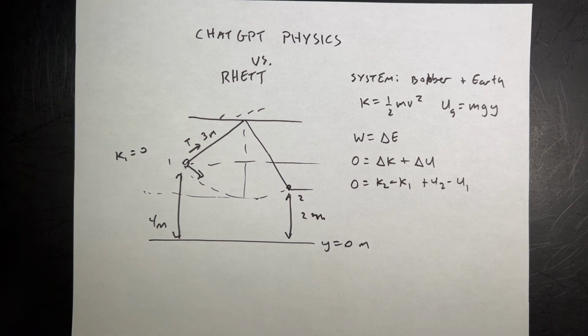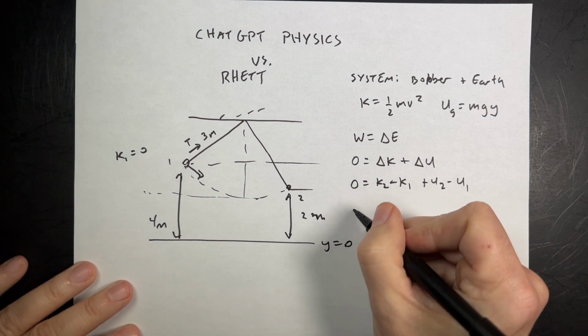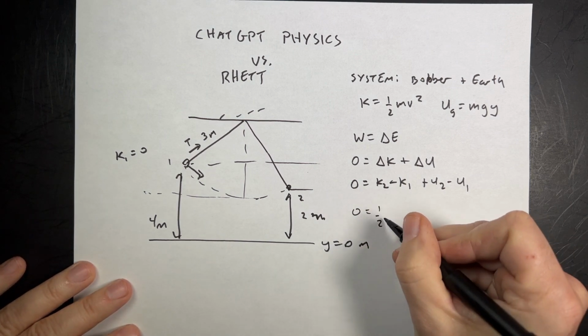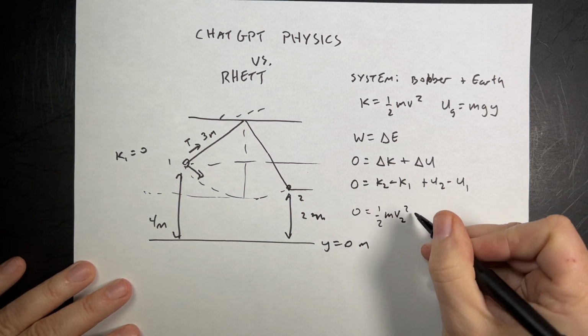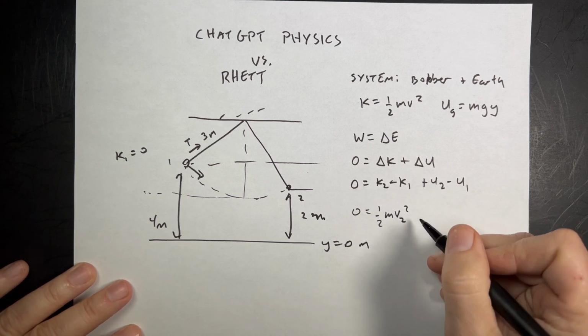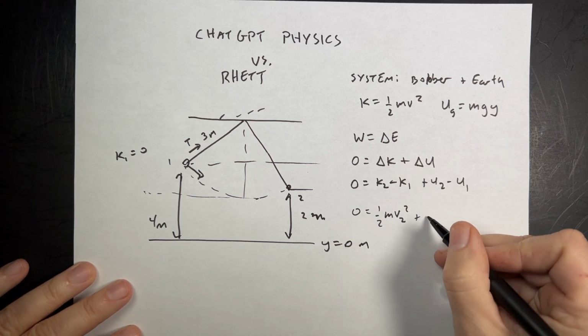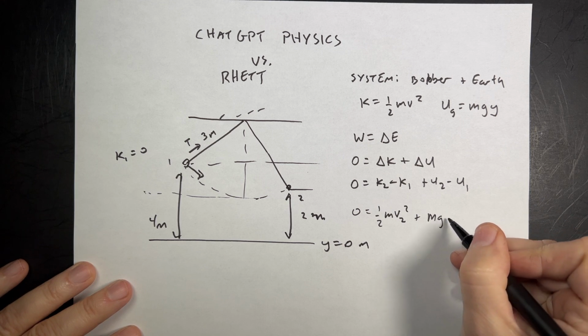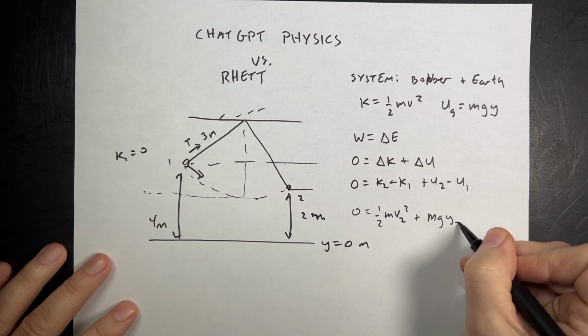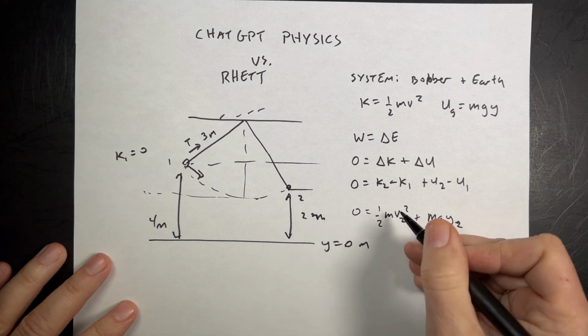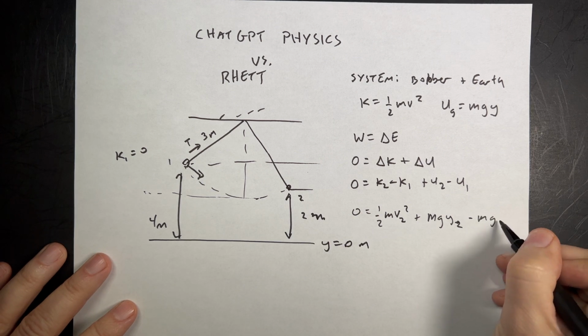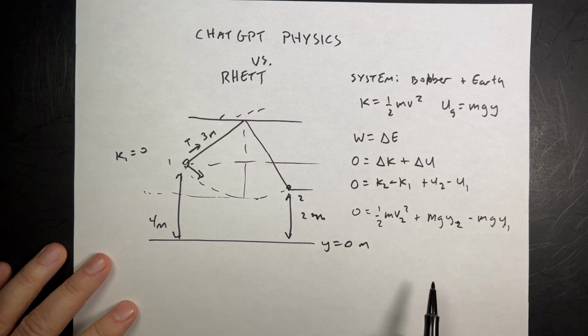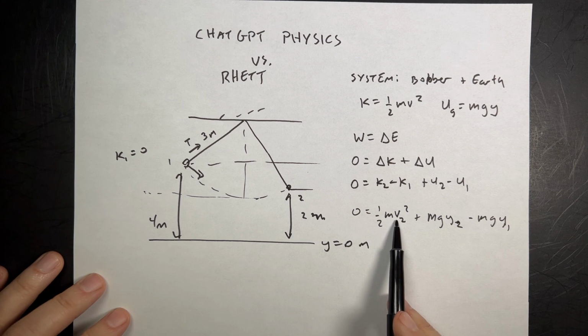How fast? So I'm going to write this out as 0 equals 1/2 m v2 squared plus minus 0 plus U2 is going to be mg, I'll call this just y2, minus mgy1. And I want to solve for v2.